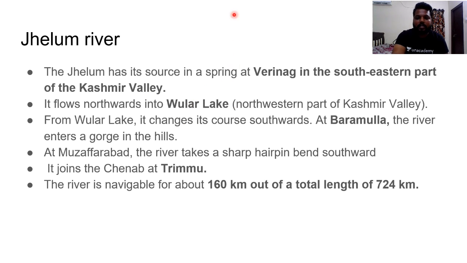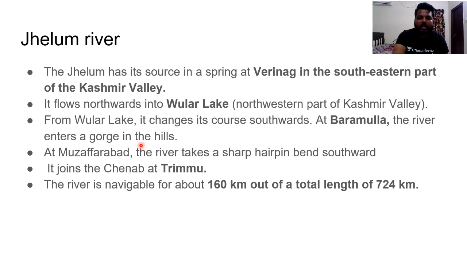The source for this is Majid Hussain, which is the most nominated book for UPSC Civil Services, and Kullar. Both have given the same, and authentic information is also present on the internet. You can see it. Clear. And from Wular Lake, when it crosses, this Jhelum River changes its course southward. And at Baramulla region, this is one of the most important.